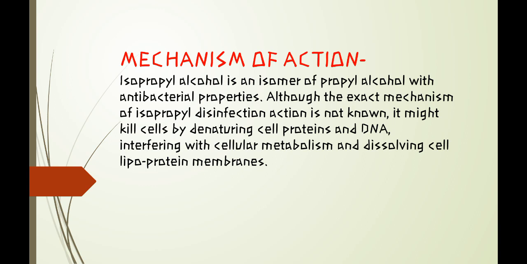Although the exact mechanism of isopropyl disinfection action is not known, it might kill cells by denaturing cell protein and DNA, interfering with cellular metabolism, and dissolving cell lipoprotein. Means the exact mechanism of action is not known. Denaturing of protein and DNA means breaking of many of the weak bonds.